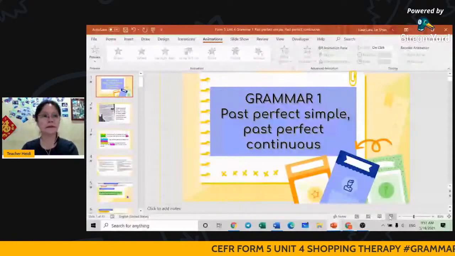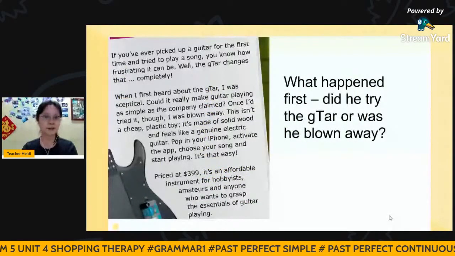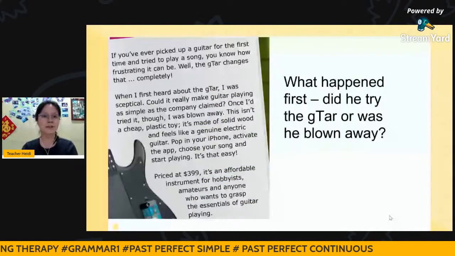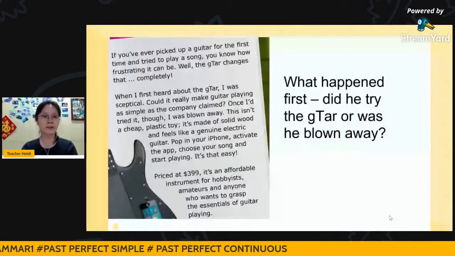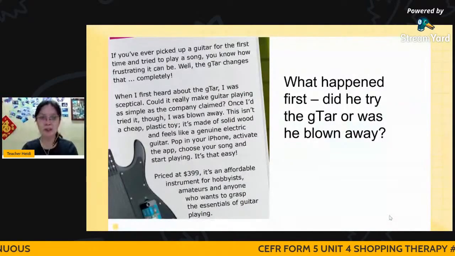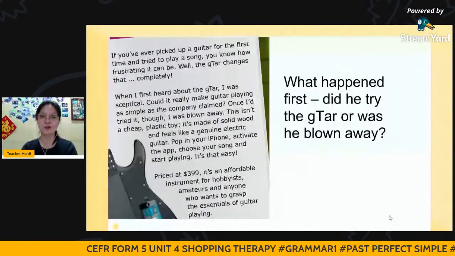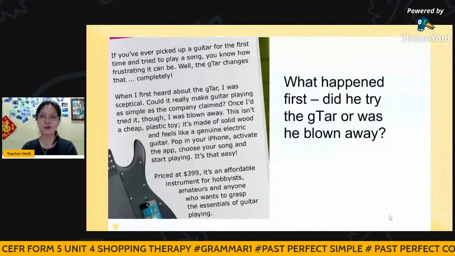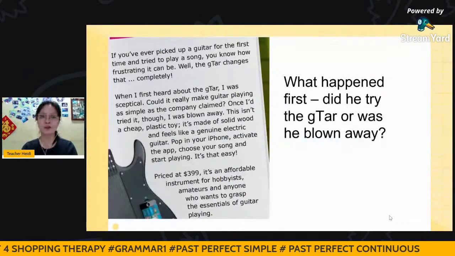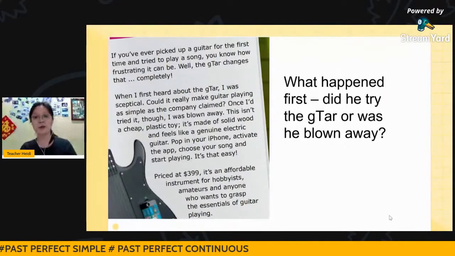Alright, you need to recap. This is the reading passage that you have done in the previous lesson. So today, as I've said, we're going to focus on past perfect simple as well as past perfect continuous. When you say past perfect, of course, this is a past action, yet it is perfected. So now this is the question you will ask. What happened first? Did he try the guitar or was he blown away?